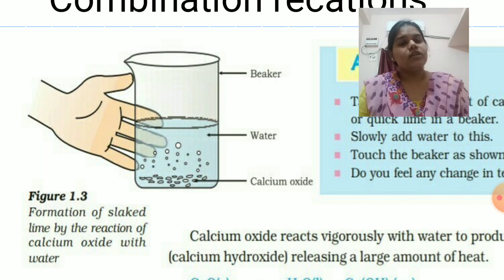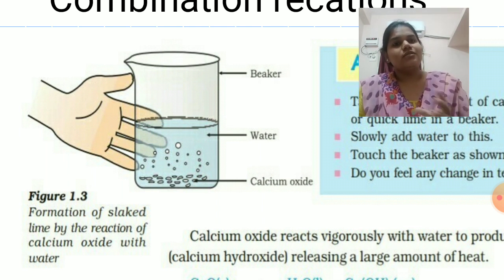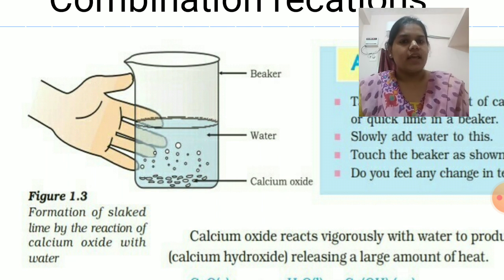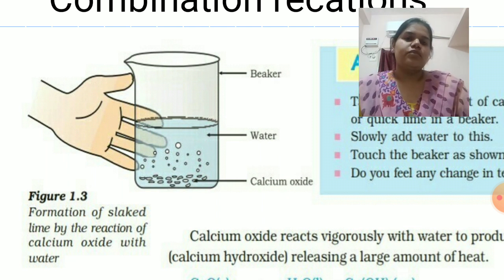Although it is a combination reaction, it is also an exothermic reaction. As I have already explained in previous videos, exo means to come out. Thermic means heat. When heat comes out, it is called an exothermic reaction.